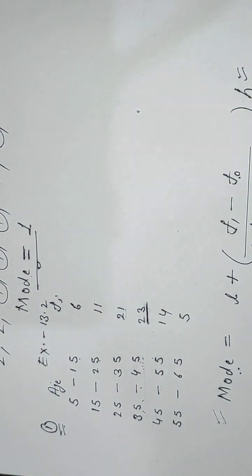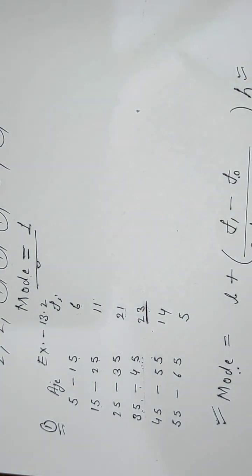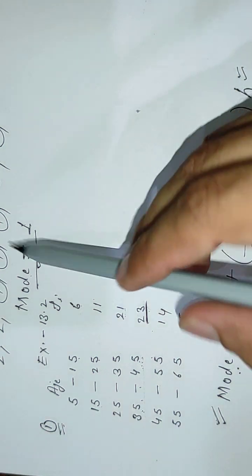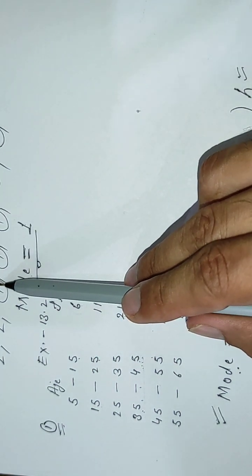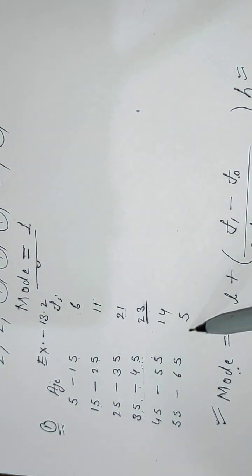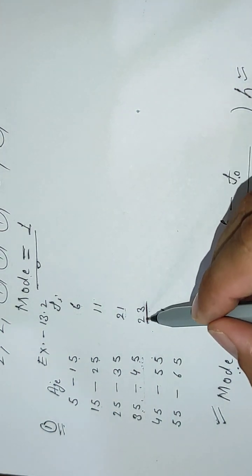Now, what are these terms? To apply this method, first of all, we need to find the modal class. Modal class means the class in which our mode is lying. Obviously, as mode is the number which is frequently repeating, first of all, you have to see which is the maximum frequency here. So maximum frequency here is 23.